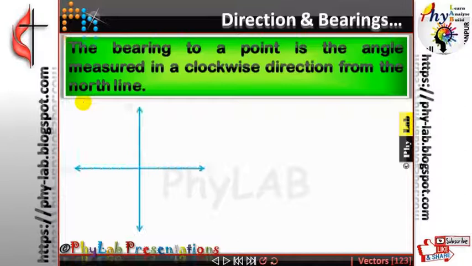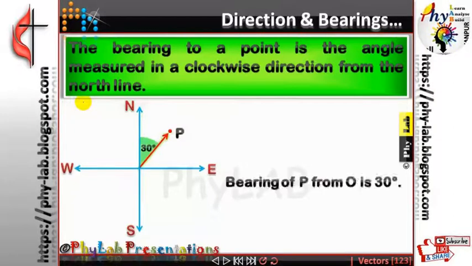फॉर एग्जाम्पल, let's say this is the point P. So if I have to mention the bearing of point P, and P makes an angle of 30 degrees, what will be the bearing of point P? The bearing of point P is 30 degree. As simple as that. Is that clear?